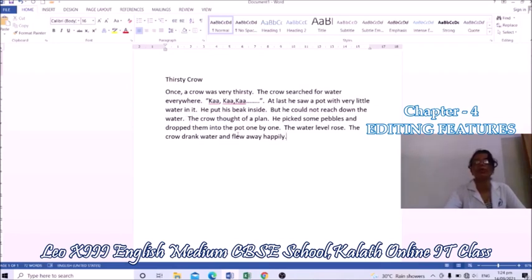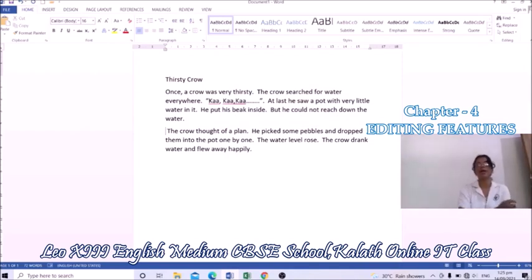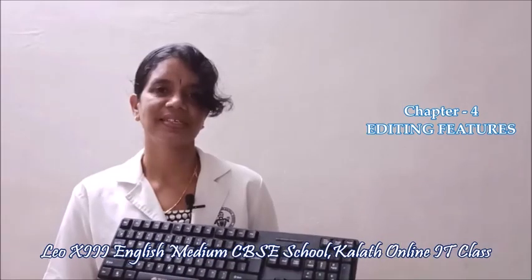Before doing that, you have to place the mouse pointer before this word, the. Then click there and press Enter key. What happened? That line moves to the next. Did you see that? If you want to make the next line, place the mouse pointer before that line and press Enter key.